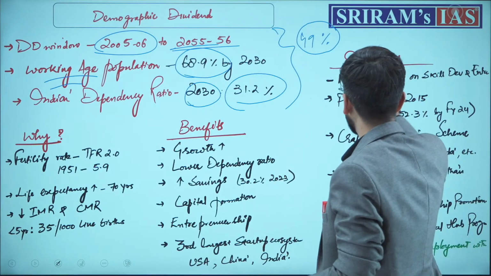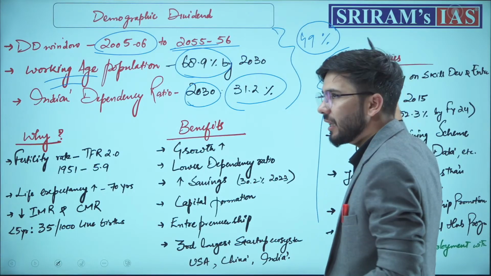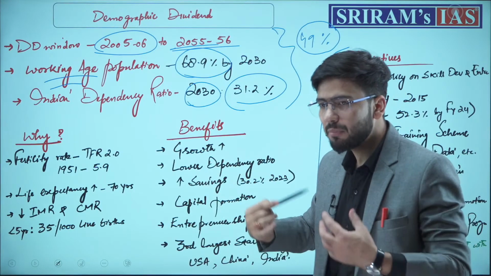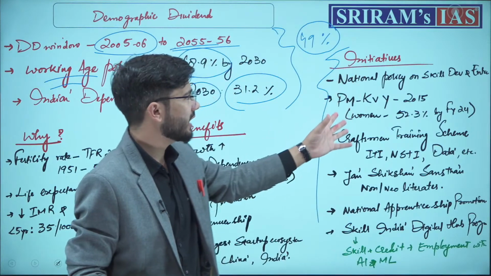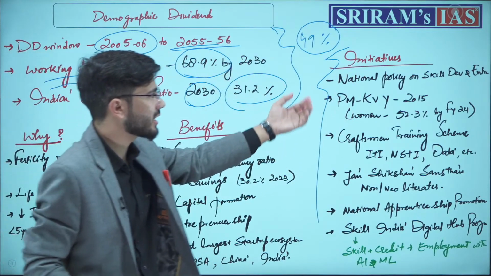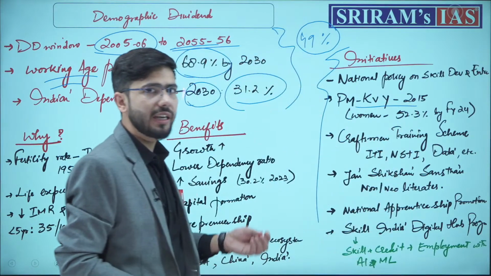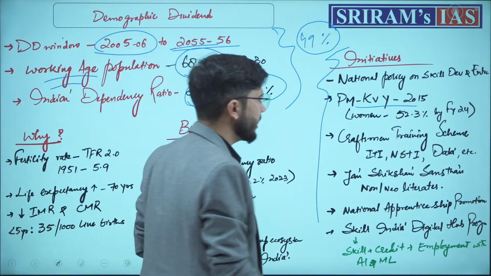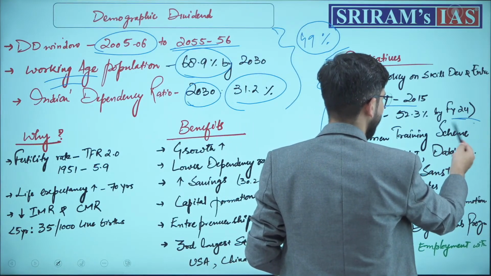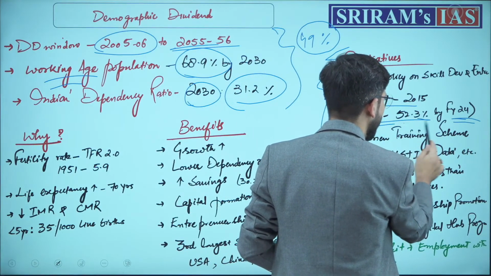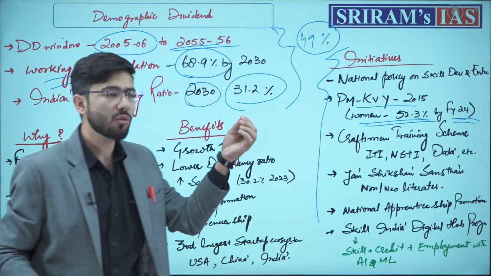How can we promote skill development? By making people aware about initiatives like the National Policy on Skill Development and the Kaushal Vikas Yojana, which was launched in 2015, in which by financial year 24 we have enrollment of 52.3% women.